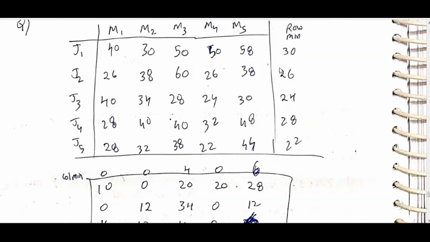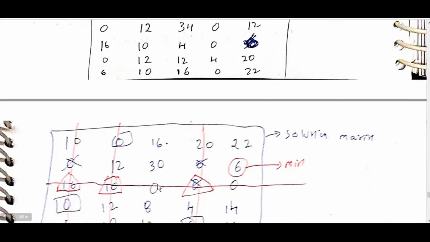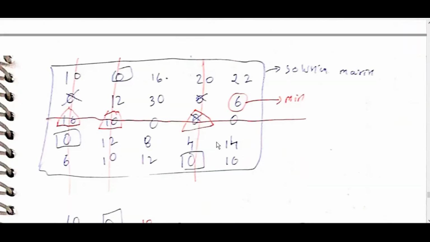Here, row minimum, then column minimum, then subtracted, we will get it like this. Here allocation: first this can be allotted, this can be allotted, this can be allotted.